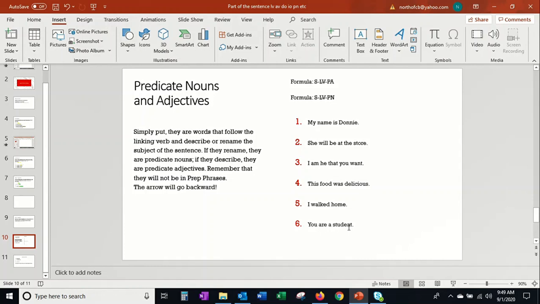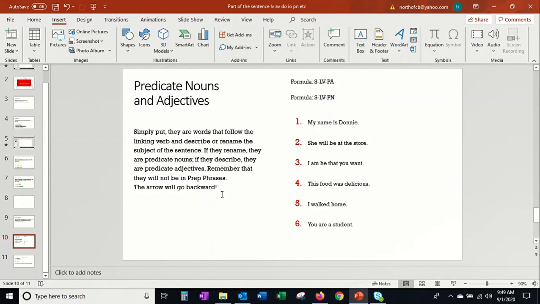You are a student. You and a student are the same thing. That's the easiest way to think about what a linking verb is. Instead of the football being passed forward, I actually think about it going backwards to the subject. It's going to be the same thing. Linking means link. They are the same thing.